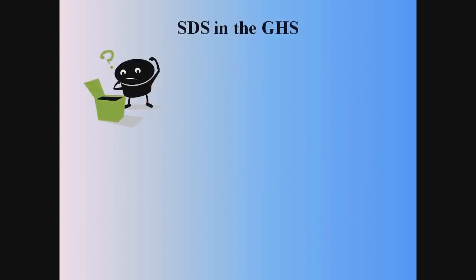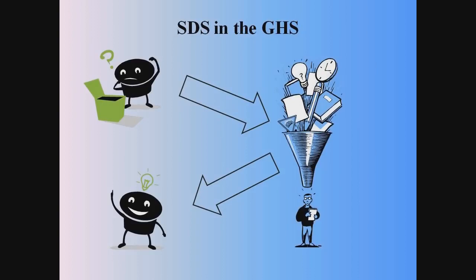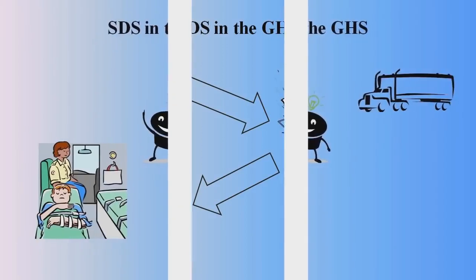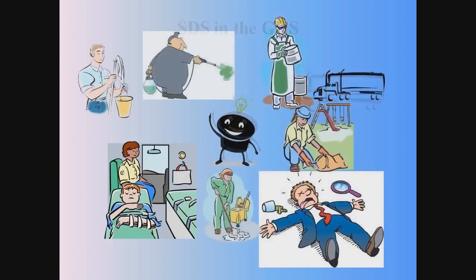The SDS is product related, and although it is not able to provide information that is specific for any given workplace where the product may be used, the expanded SDS information will include much more data funneled down into a better document to help us understand the chemicals we are using. The SDS will enable people to develop an active program of worker protection measures, including training that is specific to your individual workplace, and to consider any measures that may be necessary to protect the environment. Information in an SDS also provides a source of information for other workers, such as those involved with the transport of dangerous goods, emergency responders, poison centers, and finally, consumers.